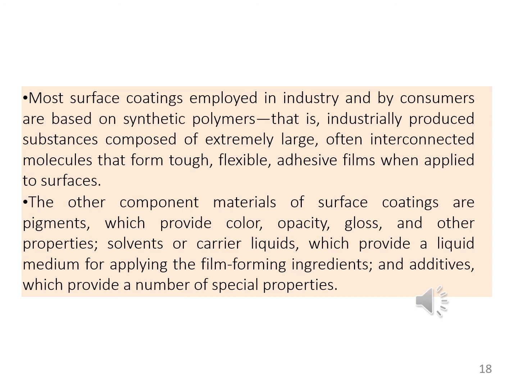So there are other substances which are added in the surface coating. The pigments are important materials added in the surface coating. What is the function of pigments? The pigments provide color, opacity, gloss and other properties to the surface coatings.